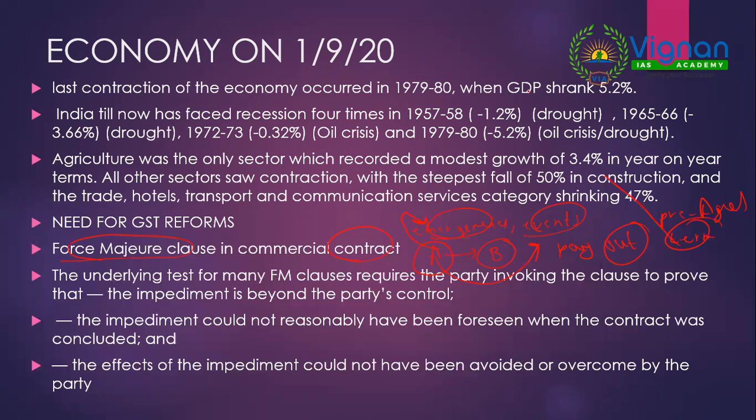Now, as you know, because of COVID-19 the GDP received a huge shock, and there is a legal obligation. Why? Because for the first 5 years, up to 2022, GST has to be compensated to the states. Now, using this force majeure clause in commercial contracts, the central government is telling that we won't be able to pay you that entire money now.